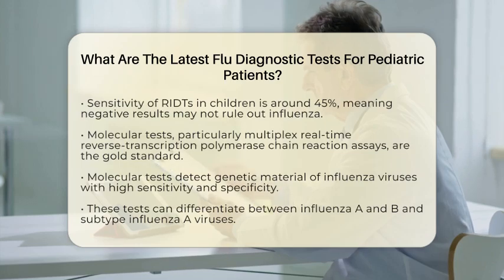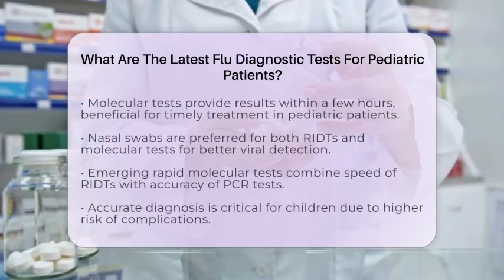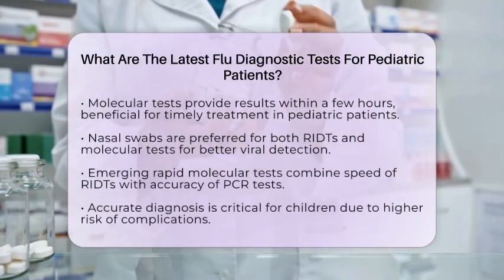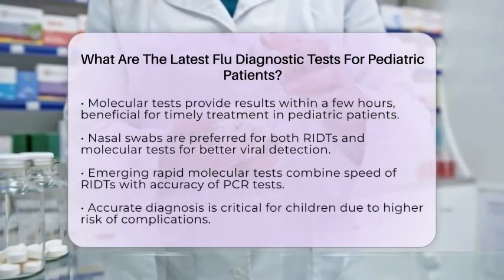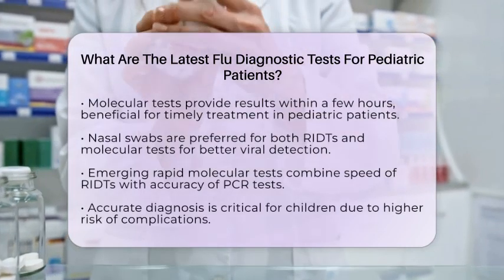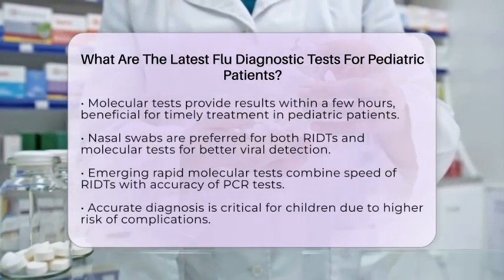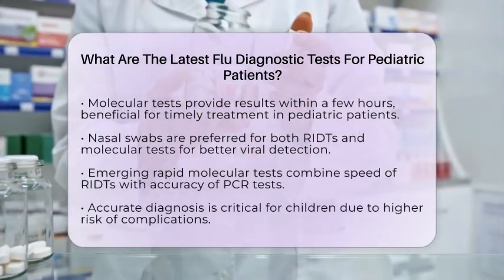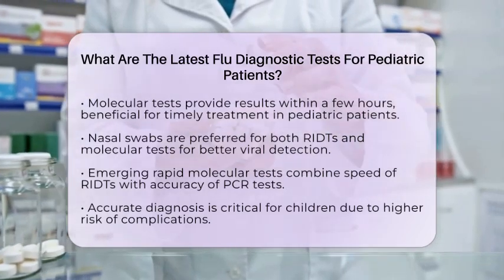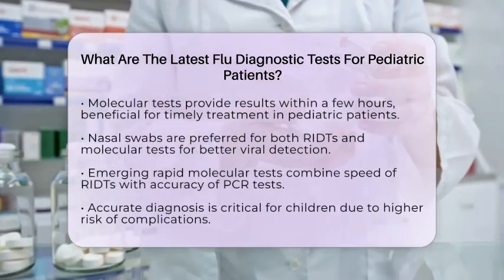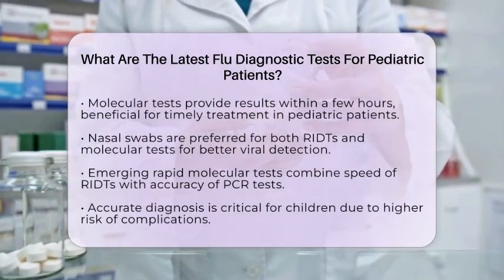This is particularly valuable for pediatric patients, as accurate diagnosis is crucial due to their higher risk of complications and the need for timely antiviral treatment. In clinical practice, nasal swabs are preferred for both RITs and molecular tests in children. This is because nasal swabs tend to provide better viral detection compared to throat swabs.